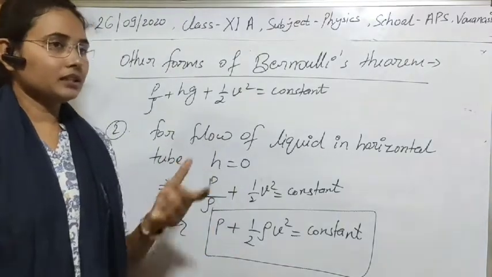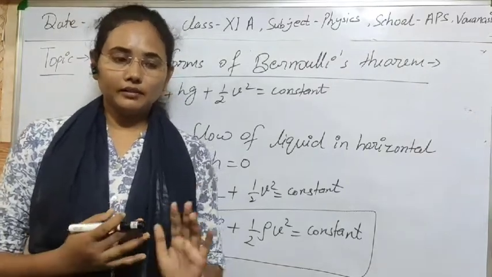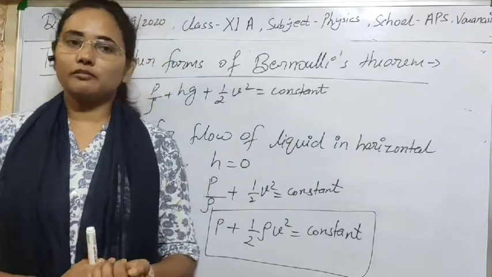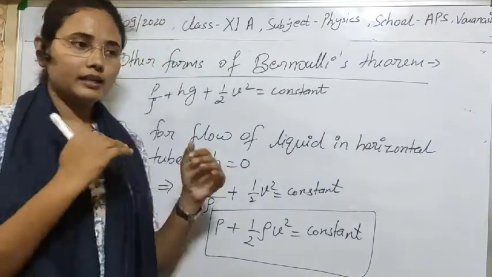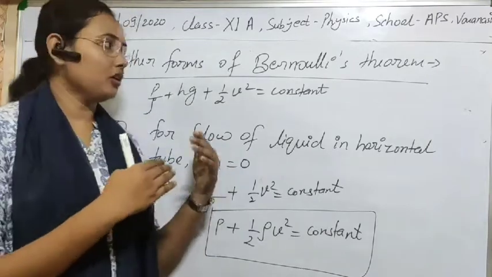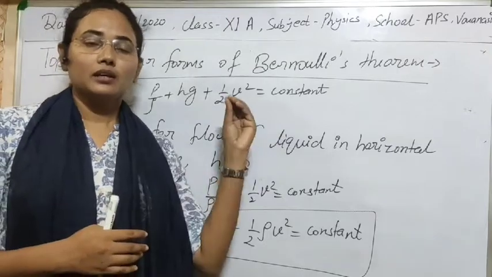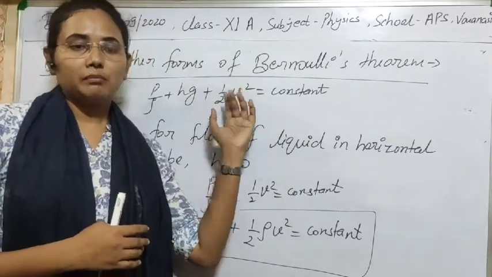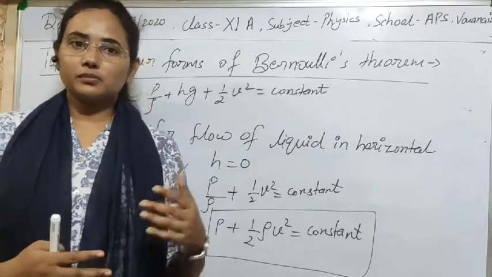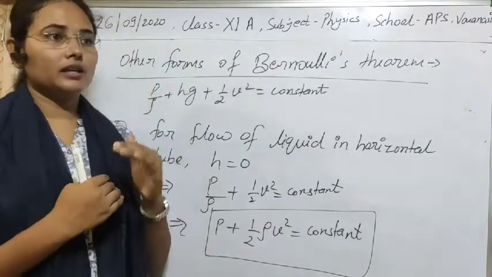Also, in the derivation we haven't taken the property of viscosity of the fluid, and we totally denied the concept of viscous drag. If there is motion, then definitely there will be some viscous drag opposing that motion. We neglected that internal resistance, that viscous force, the property of viscosity of the fluid. So these are all the limitations.